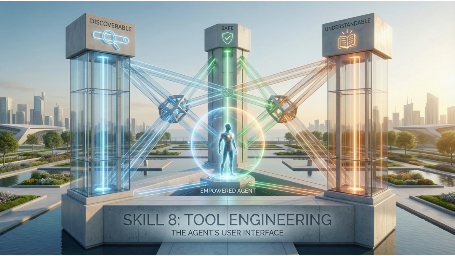This is Skill 8 in the framework of 9 essential skills: semantic capability and tool engineering. Tools are how agents extend beyond language generation into real-world action. The quality of your tools is a primary determinant of agent performance. This skill addresses the art and science of creating tools that are discoverable, agents can find them; understandable, agents know when and how to use them; and safe, agents can use them without causing harm.